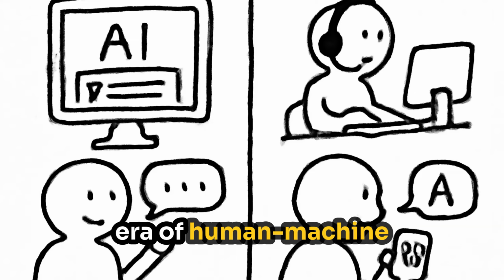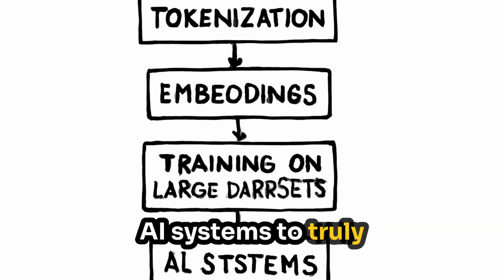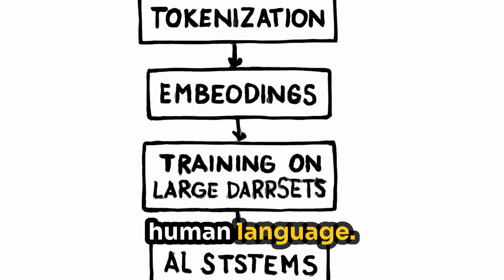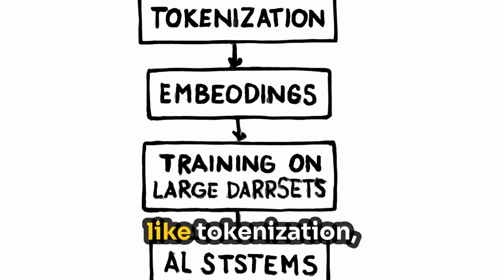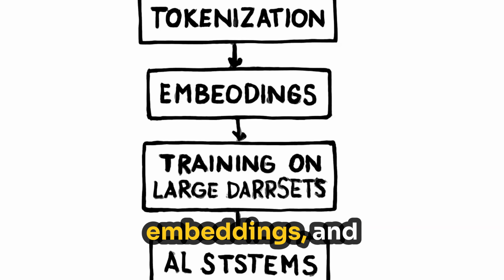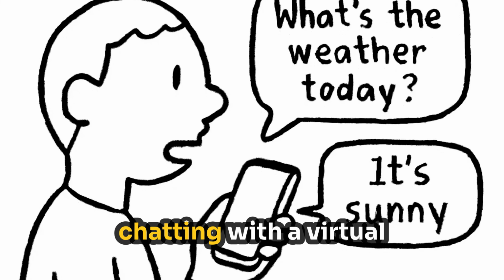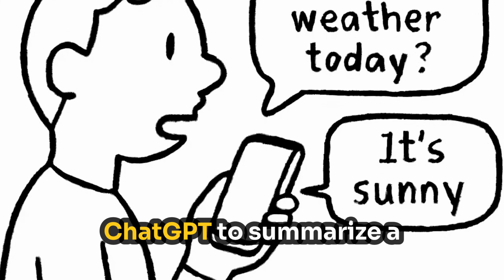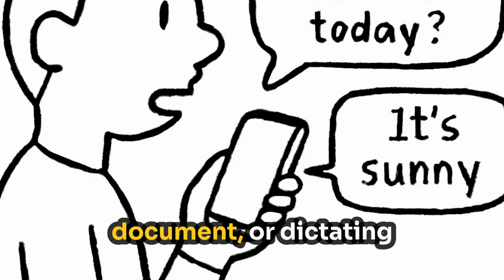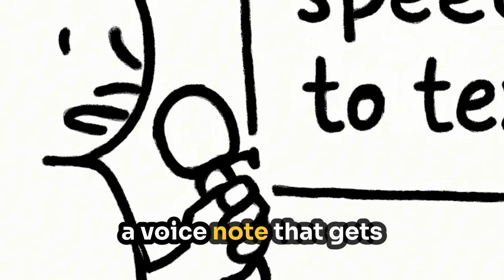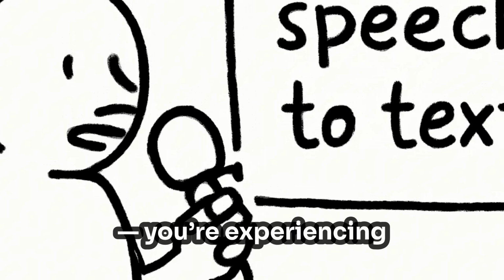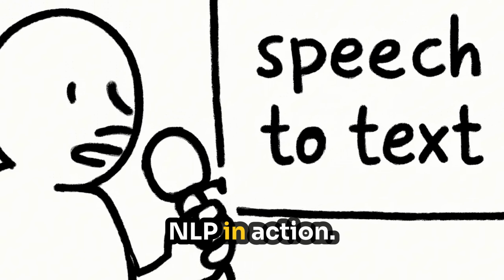To wrap it up, NLP allows AI systems to truly understand and generate human language. It relies on processes like tokenization, embeddings, and large-scale training on massive datasets. Whether you're chatting with a virtual assistant, asking ChatGPT to summarize a document, or dictating a voice note that gets transcribed perfectly, you're experiencing NLP in action.